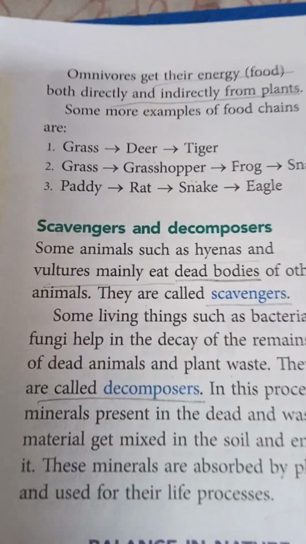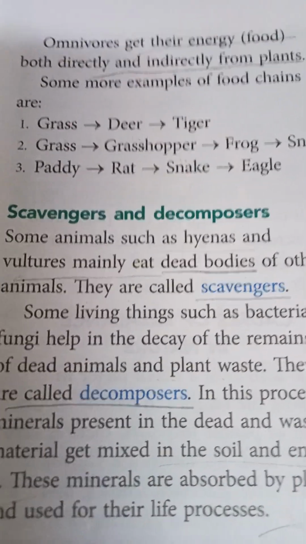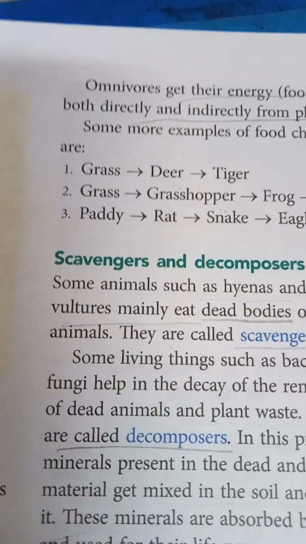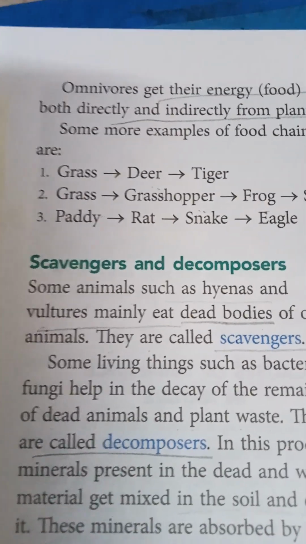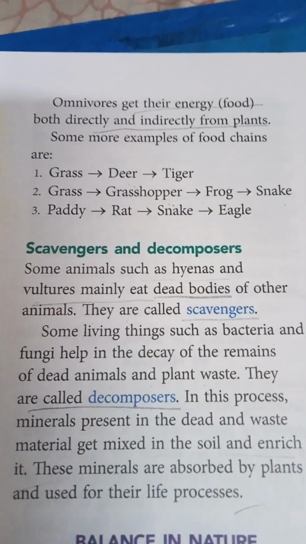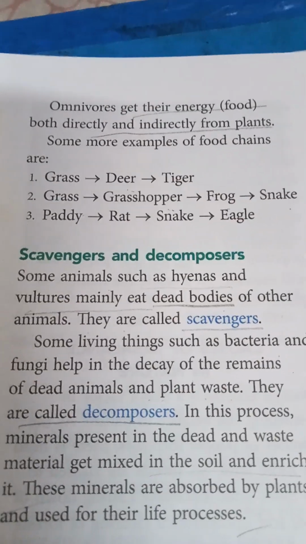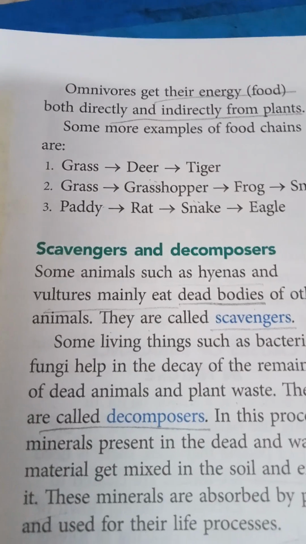Some more examples of food chains are grass eaten by deer, deer eaten by tiger; then grass eaten by grasshopper, grasshopper eaten by frog, and frog eaten by snake. These are some examples of food chains.